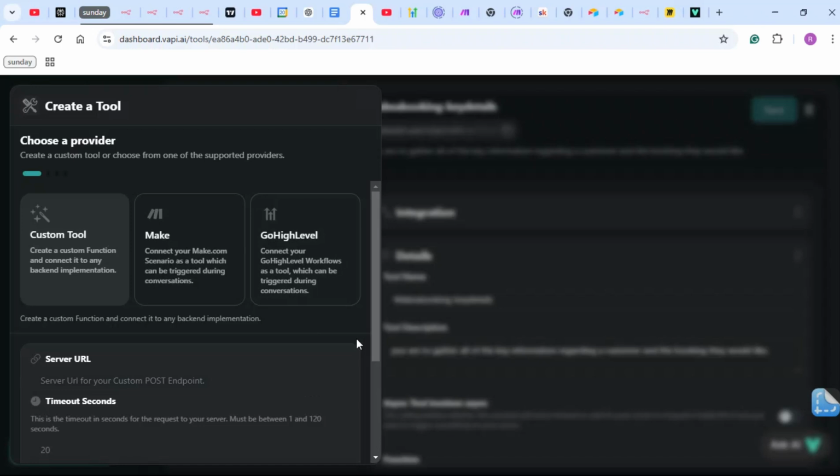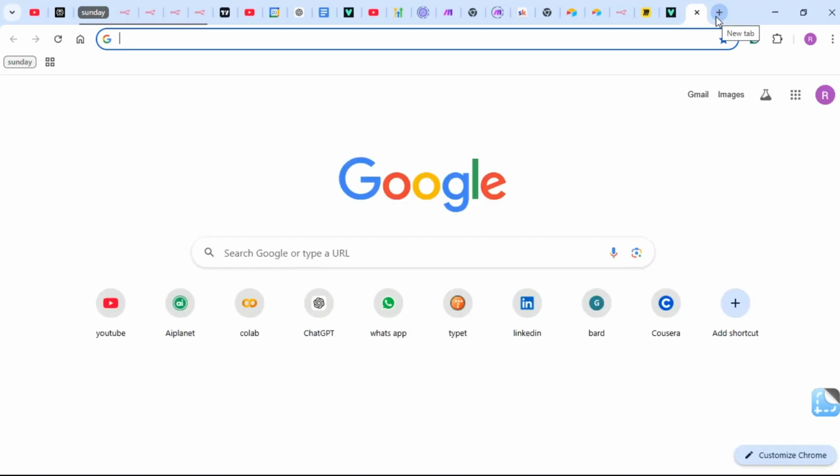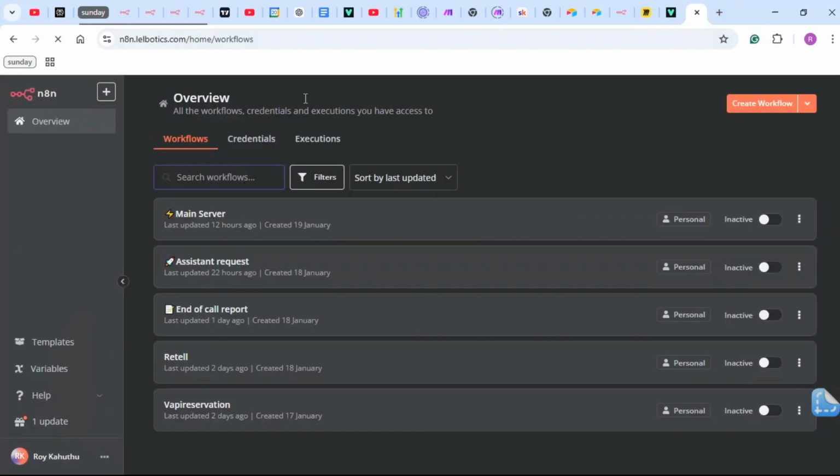So for this, I'm just going to be connecting this with Google Calendar, and we are basically going to create a reservation tool where we'll connect with Google Calendar and have it book reservations with the number of guests and everything. So for that, I'm going to go to N8N. So this is my N8N dashboard.